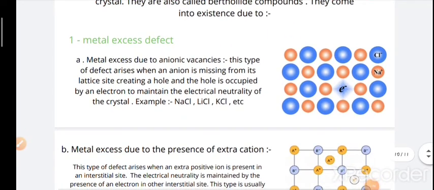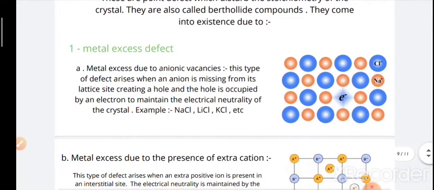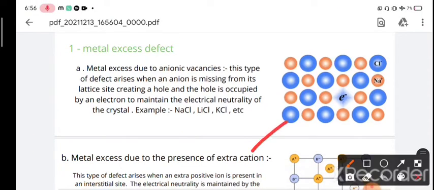Metal excess defect due to anionic vacancy. This type of defect arises when the anion is missing from its lattice site, creating a hole, and the hole is occupied by an electron to maintain the electrical neutrality of the crystal. So it is interesting, from the figure itself you can see the electron is present in the place of the hole, and this electron represents the F centers. F stands for Farbe, a German word meaning color, and this is responsible for imparting color to the crystal.